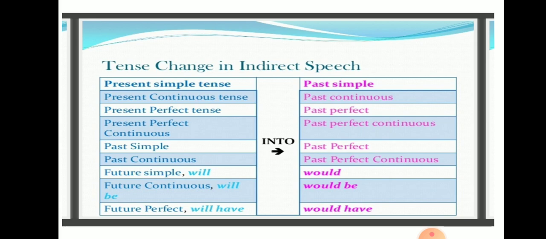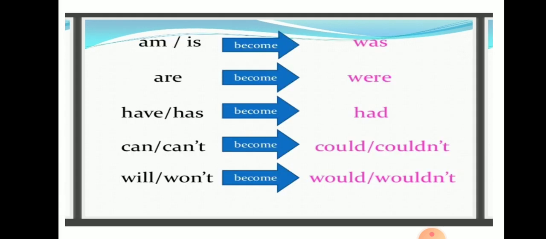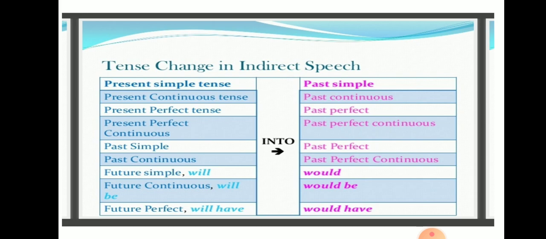Next, tense changes in indirect speech. This is a very important part where you have to concentrate. We have already seen that in indirect speech we use the past tense form of the verb. So while we are changing from direct to indirect, all the present tense forms of verbs change to the respective past tense form of the verb. Present simple tense changes into past simple. Present continuous changes to past continuous. Present perfect changes to past perfect. Present perfect continuous changes to past perfect continuous.